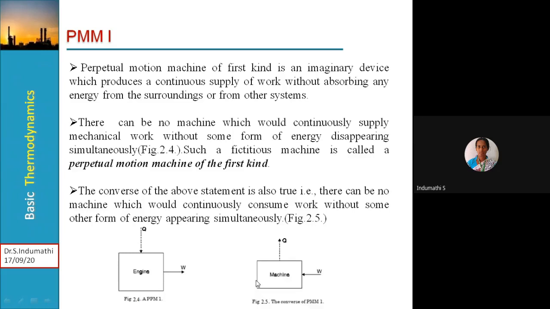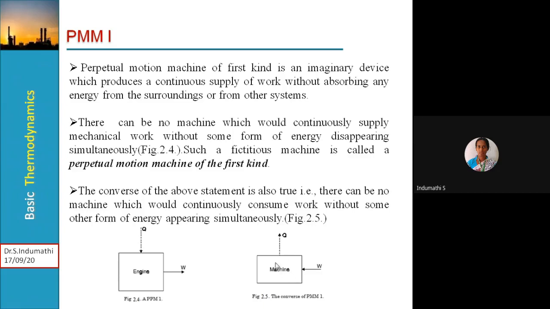Then the converse of PMM1 we can easily understand with this particular figure 2.5. Any machine you can take. Here the work you are supplying to the system is consumed continuously, but another form of energy is not appearing.